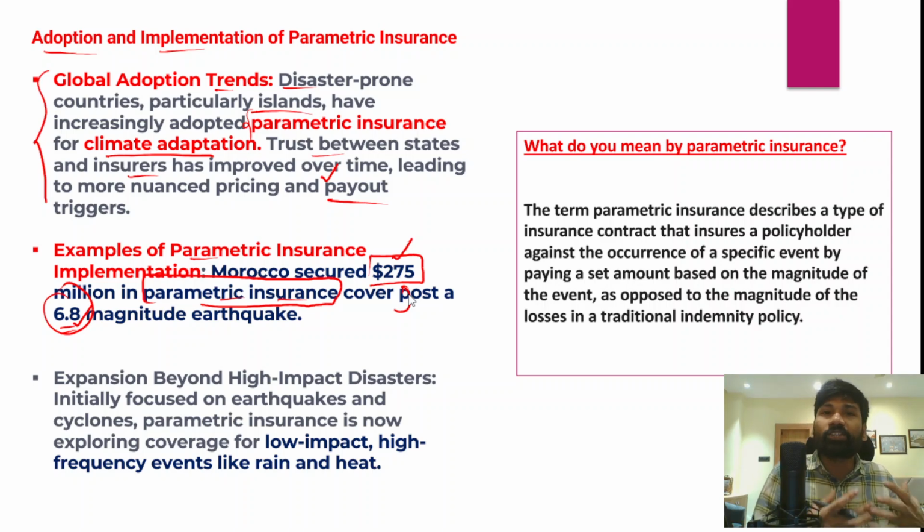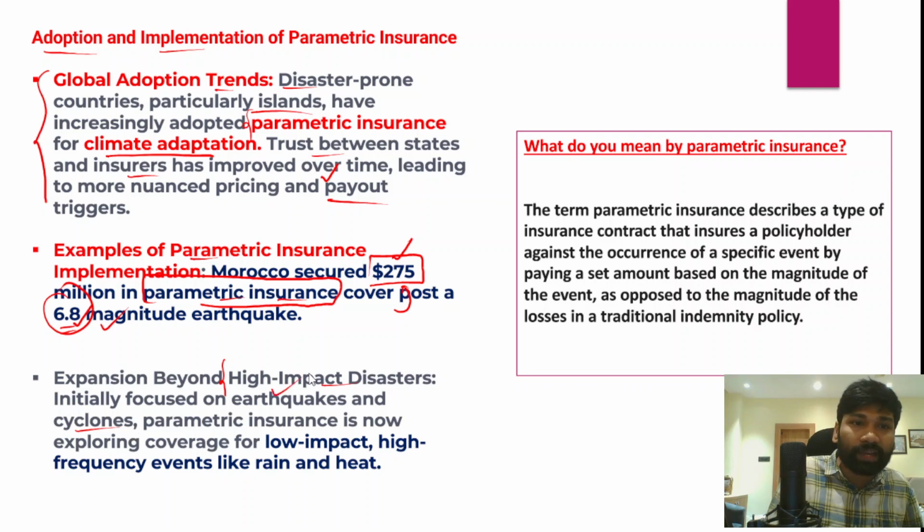In fact, it is also important to expand parametric insurance beyond high-impact disasters. When we talk about high-impact disasters, an earthquake can be considered a high-impact disaster, and cyclones can also be considered high-impact disasters.